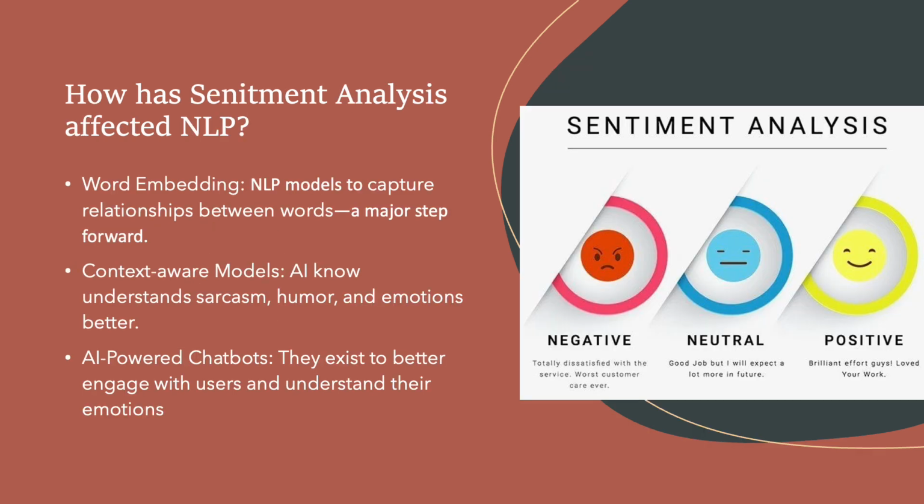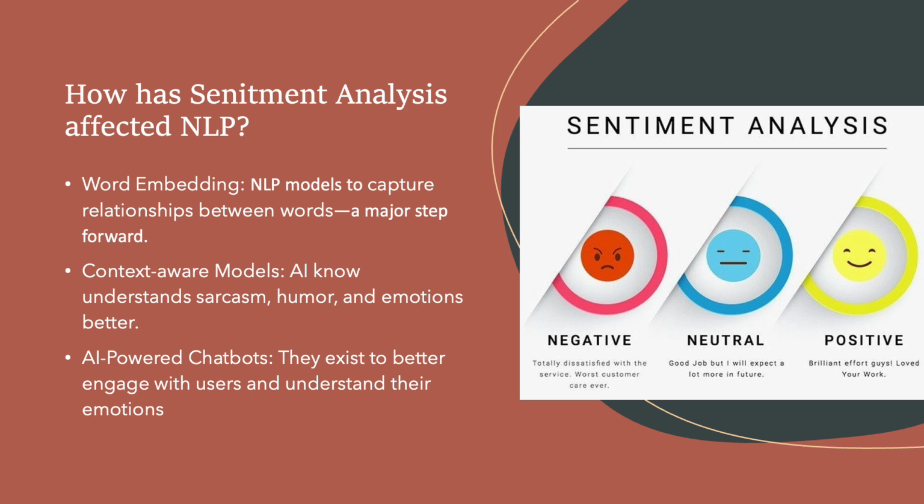Sentiment analysis has played a major role in advancing the field of NLP. The need to understand human emotions through text has driven research in text analysis, machine learning, and deep learning, and in word embeddings and sentiment-aware representations. The demand for better word detection has led to word embeddings like GloVe and fastText, which encode words as vectors based on meaning. This has allowed NLP to capture relationships between words, which is a major step forward.